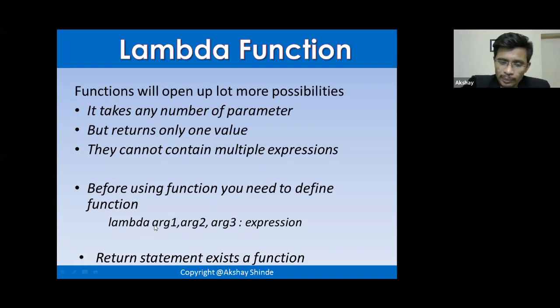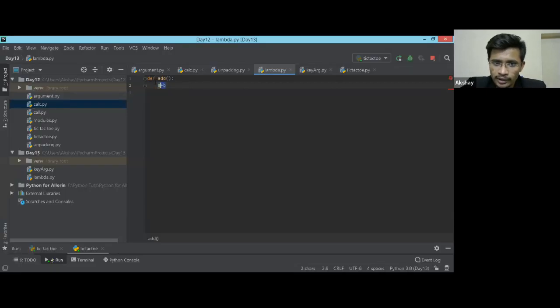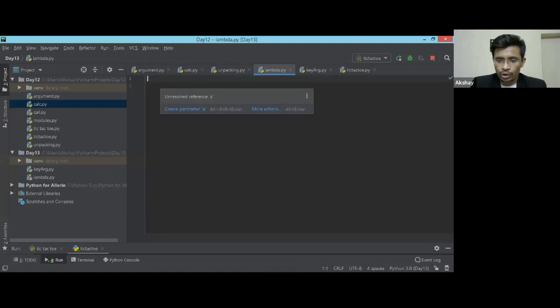So you can pass the arguments whatever you want, separated by commas, and then this colon will be just like our operation. Our function, and then we need to write an expression.